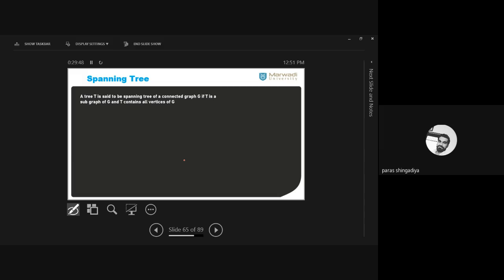So that is the definition. A tree T is said to be a spanning tree of a connected graph G if T is a subgraph of G and T contains all the vertices of the graph G. It means we do not delete any vertex. If 5 vertices are given in the graph G, we consider the same 5 vertices in the spanning tree.